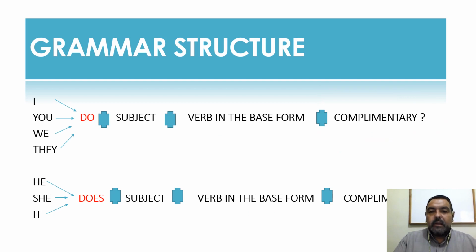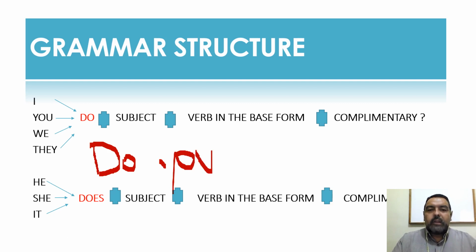Let me erase this before we move on. So for example, I always make emphasis on this one. Spanish is different. ¿Saltas tú? Sí, salto. No, no salto. But in English, I'm talking about you. You will always have to begin with do. Right? Then, I'm talking to you, right? ¿Saltas tú? So the subject is you. Do. You. Now, then comes the verb. Saltas, but in the base form. So it's jump.